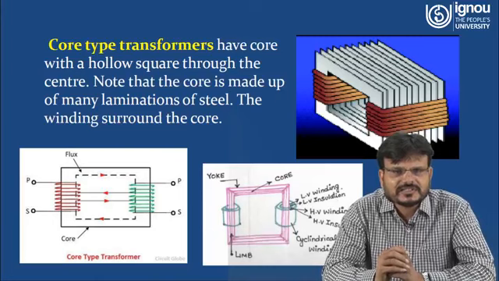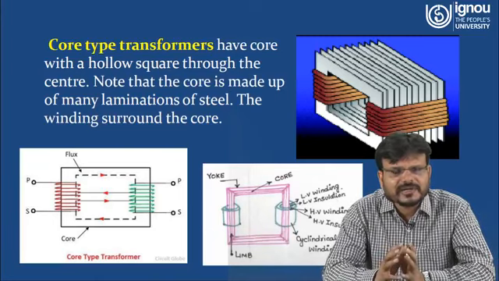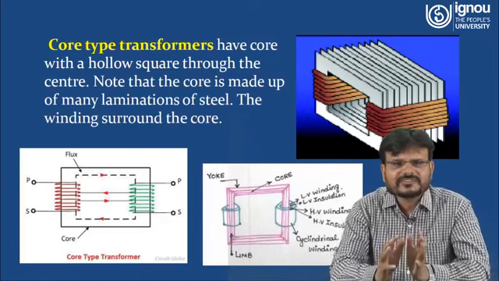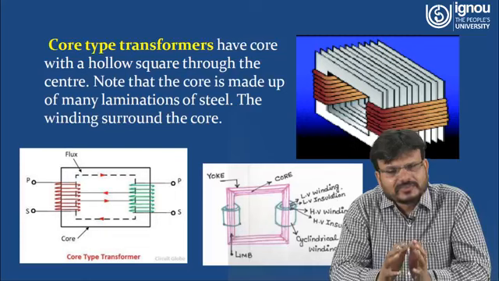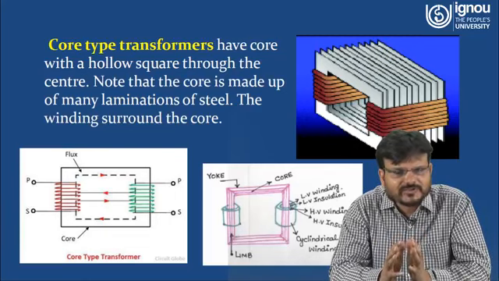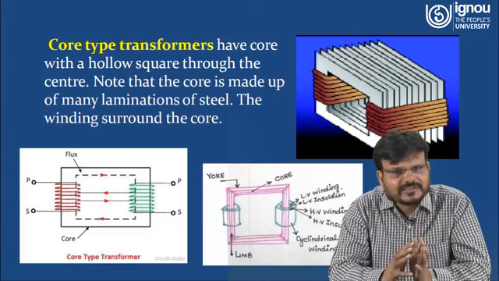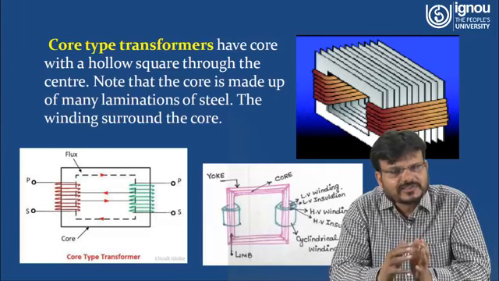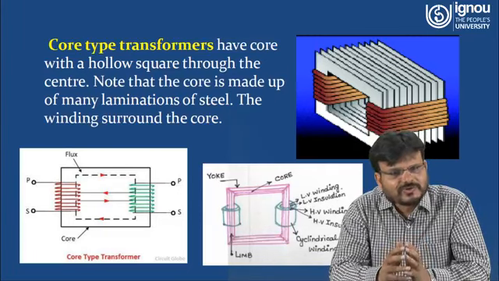Here you can see in the second diagram, primary and secondary winding are both placed on the limb. Primary and secondary may be low voltage or high voltage. If it is a step-up transformer, the primary winding is the low voltage winding. If it is a step-down transformer, the primary is a high voltage winding.